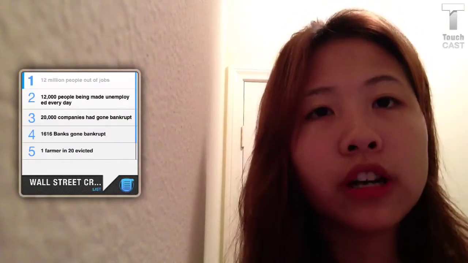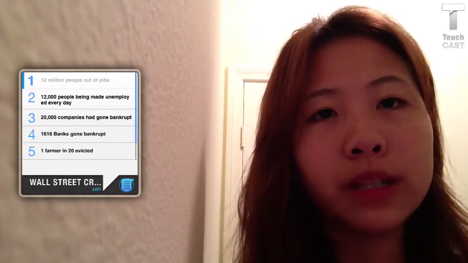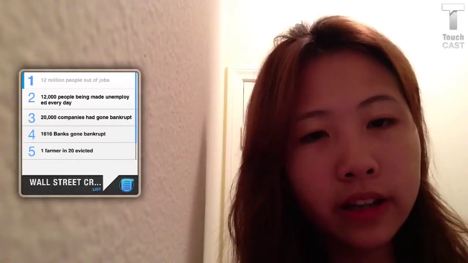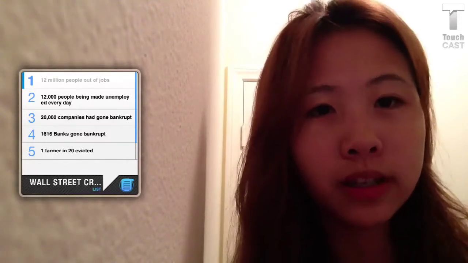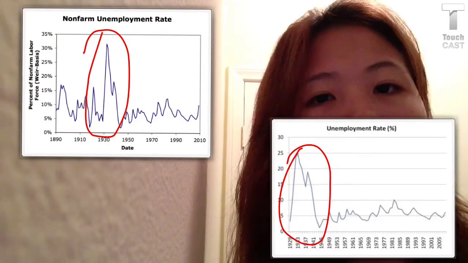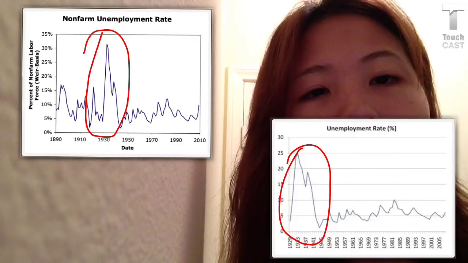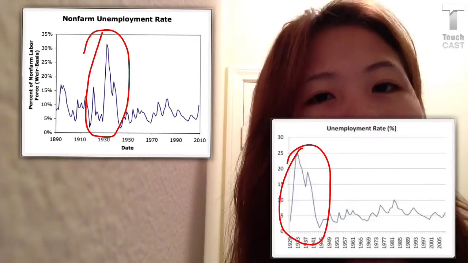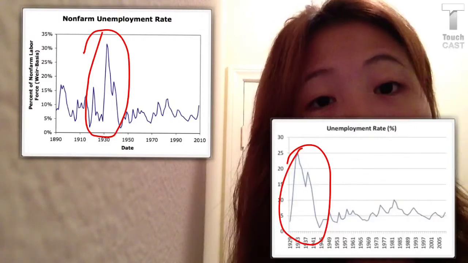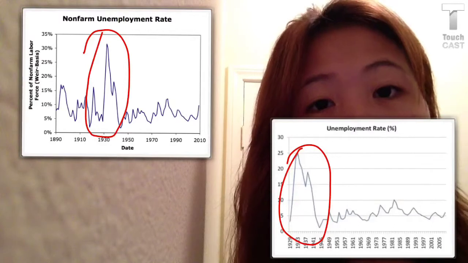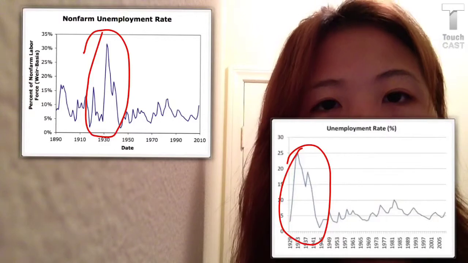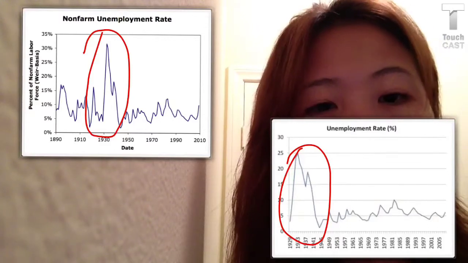The Wall Street crash caused many people to be out of jobs, and many companies and banks to declare bankruptcy, and many people committed suicide that year. After the crash, many citizens lost their jobs and their savings in banks, since many banks declared bankruptcy. The unemployment rate reached its highest ever, up to 25% in 1933, when one man out of four didn't have a job.